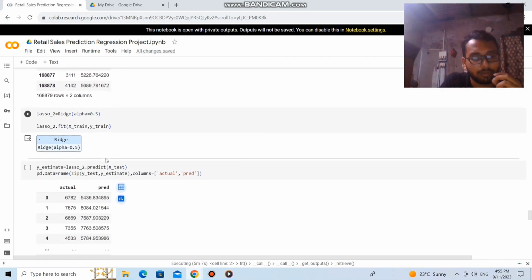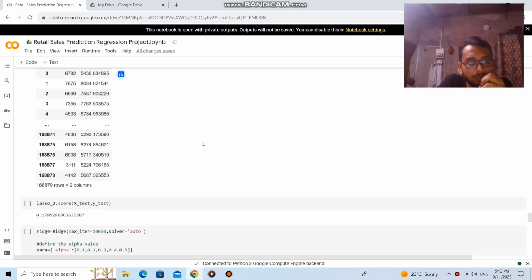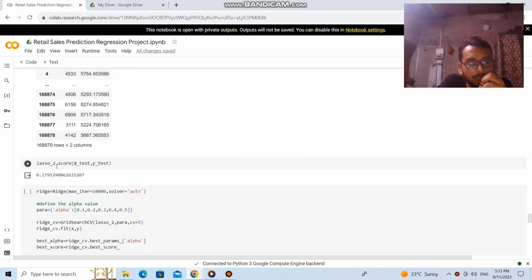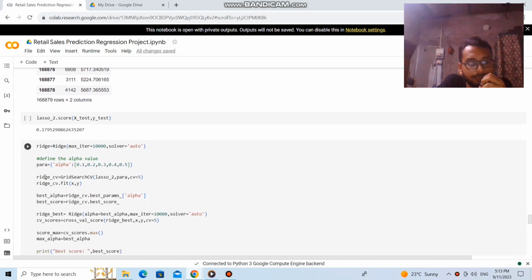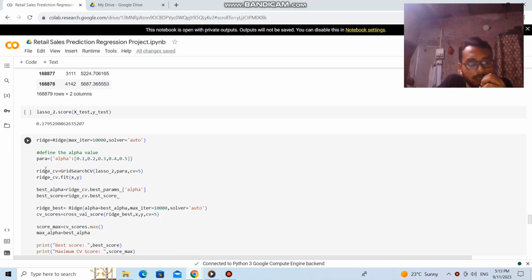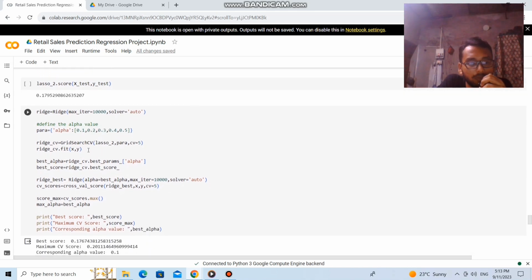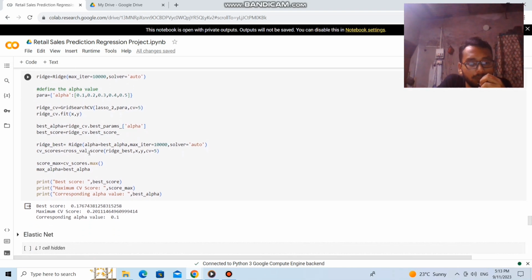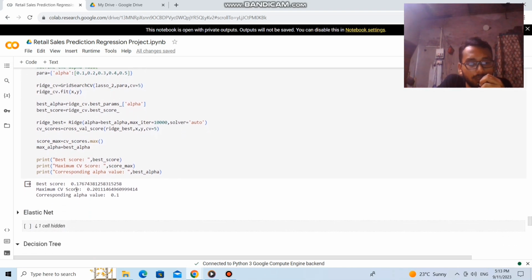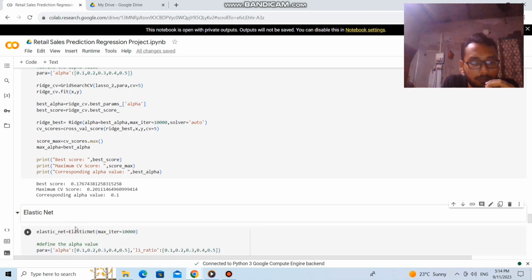Next we can see that the lasso has a score of 0.17. And then we create the RidgeCV model, and here are also the parameters. So a list of parameters, so that we can get the best parameters possible. From here we can get the best score as 0.16.